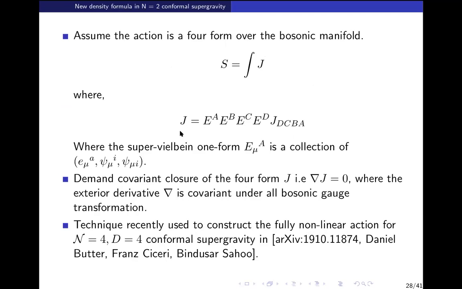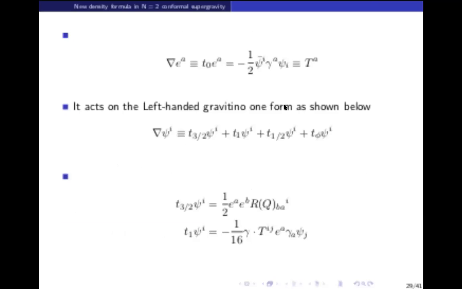Maybe I should explain this. We are expanding J in terms of the number of vielbeins and the number of gravitinos. For example, there is one term which has 4 gravitinos, one term which has 3 gravitinos, one term which has 2 gravitinos and so on. So we ask, what happens when the exterior derivative acts on the gravitino sitting outside? What happens when we act on the vielbein sitting outside? What happens when we act on the covariant object which is sitting outside?